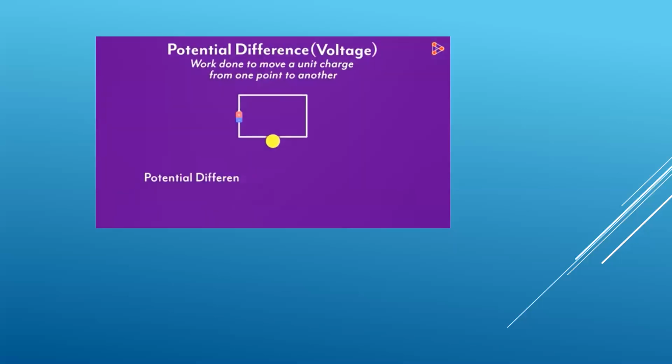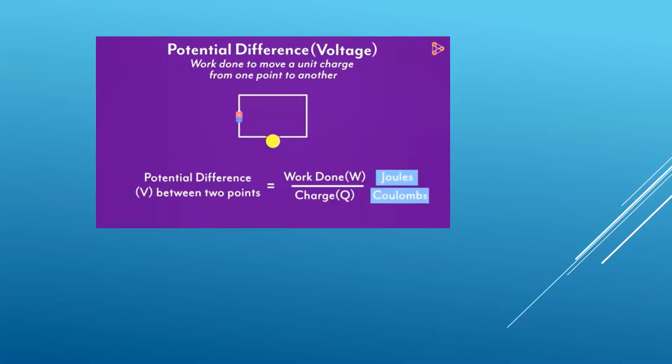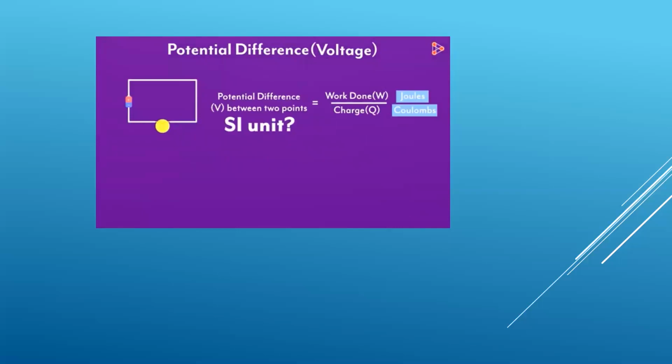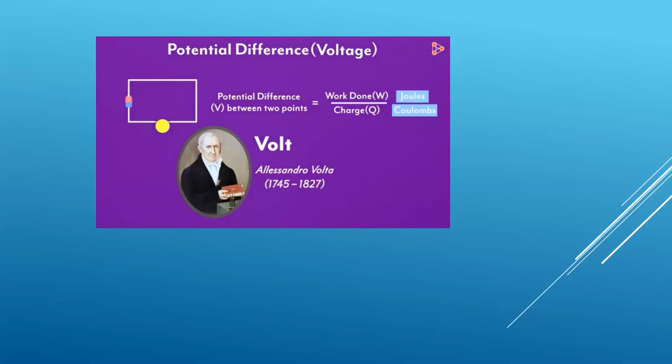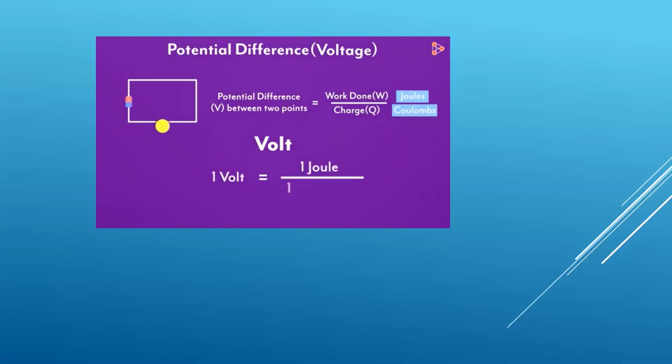The potential difference V between any 2 points in an electric circuit will be the work done over the charge Q. We know that the work is measured in joules and charge is measured in coulombs. What's the SI unit of potential difference then? It's volt, named after Alessandro Volta, an Italian physicist. So how would we define volt in a current carrying conductor? It is the potential difference between any 2 points when 1 joule of work is done to move a charge of 1 coulomb from one point to another.